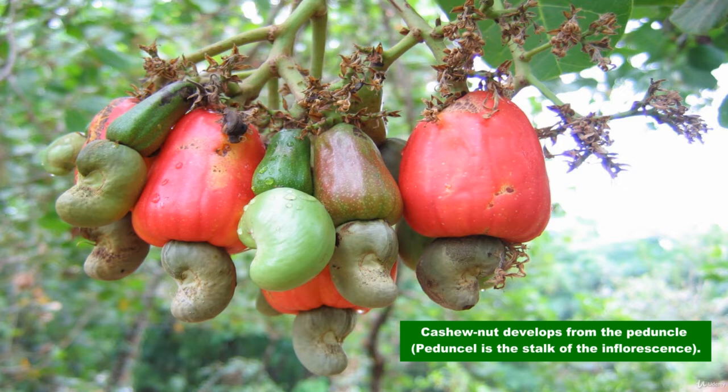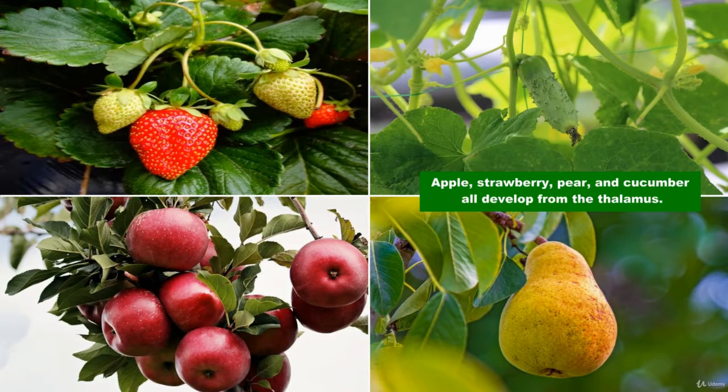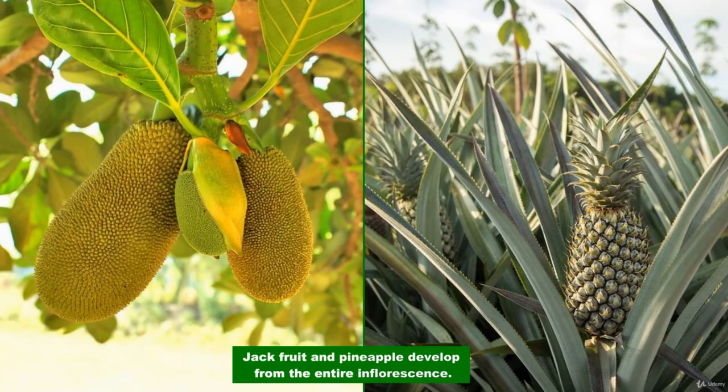Peduncle is the stalk of the inflorescence. Apple, strawberry, pear and cucumber, which all develop from the thalamus. Jackfruit and pineapple, which develop from the entire inflorescence. All these are false fruits.